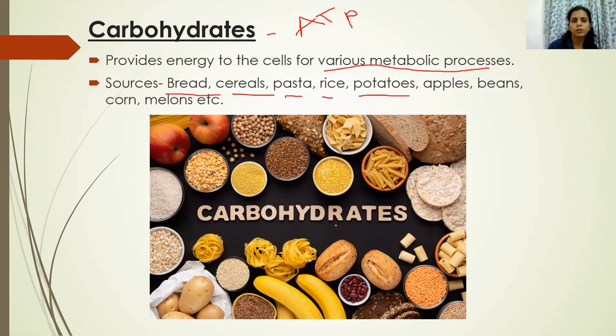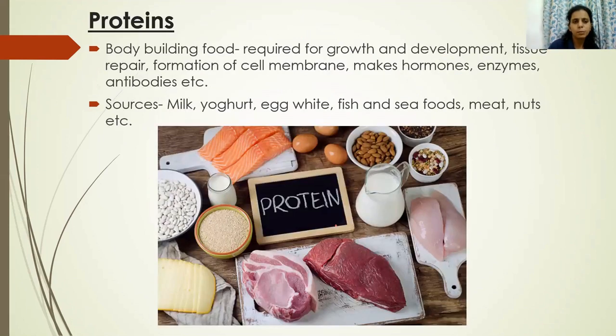And remember, the function of carbohydrate is that it provides energy to the body for various metabolic processes in the process of respiration. Next macronutrient is proteins. So proteins are known as bodybuilding food. This is very important. Proteins are known as bodybuilding food.